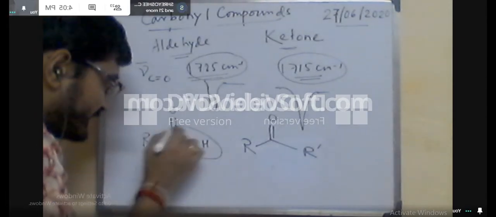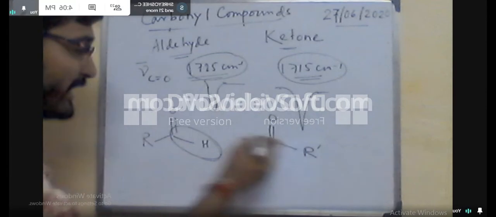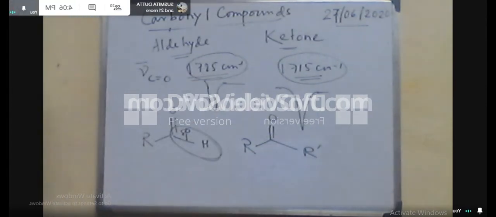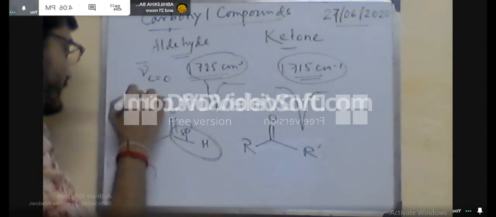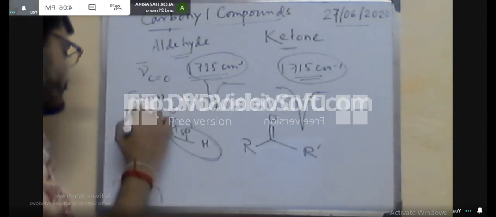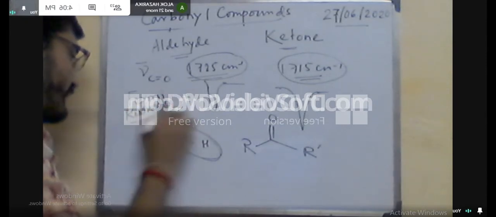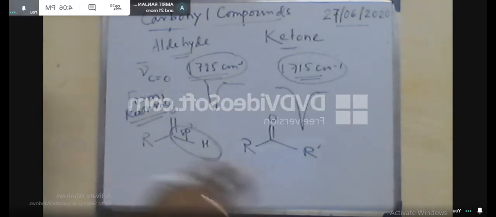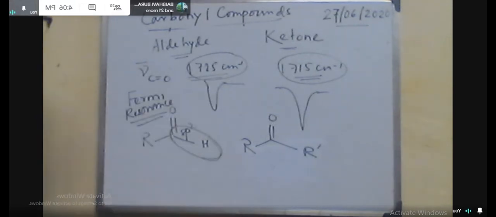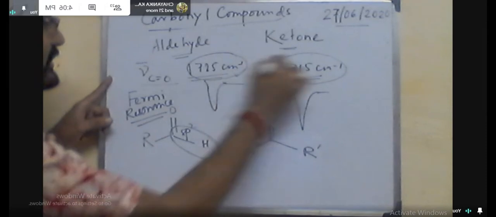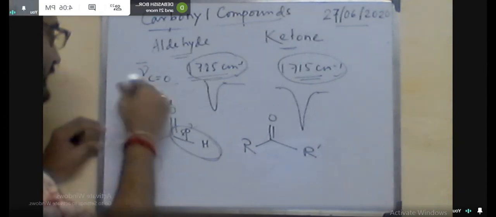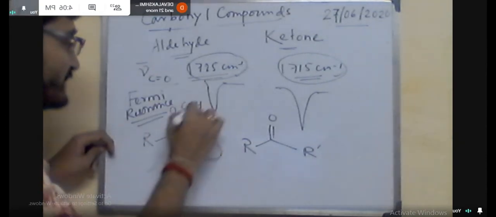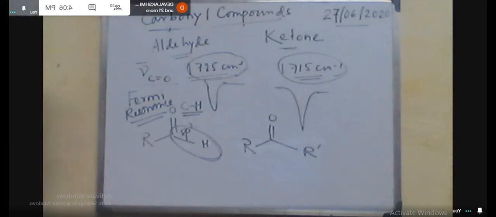So this type of band you will get in this region for the aldehyde molecules, but for ketone you will not get Fermi resonance at this region. That means this region is clear. That's why I am saying that IR spectroscopy generally denotes the absence of the functional group. The absence means in this region it is absent, so the molecule is a ketone molecule, or if it is present, it is an aldehyde molecule.